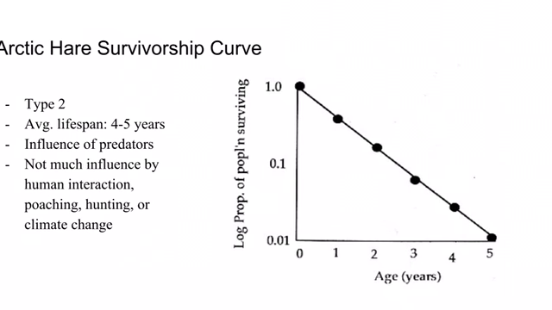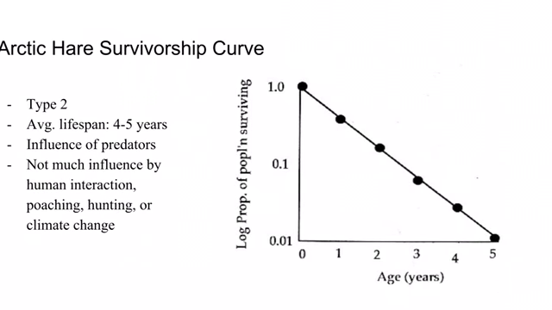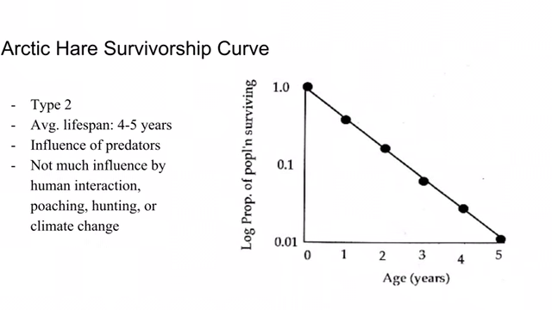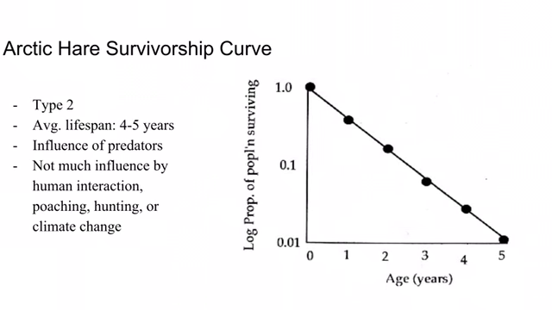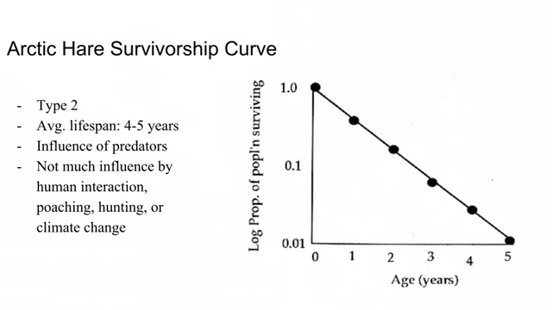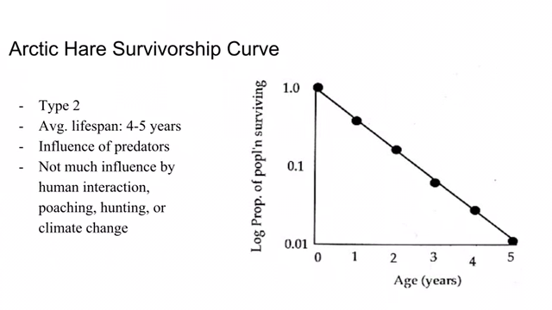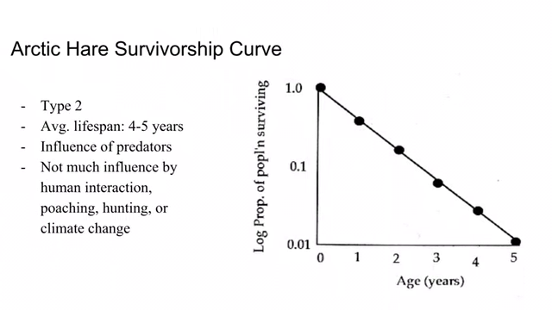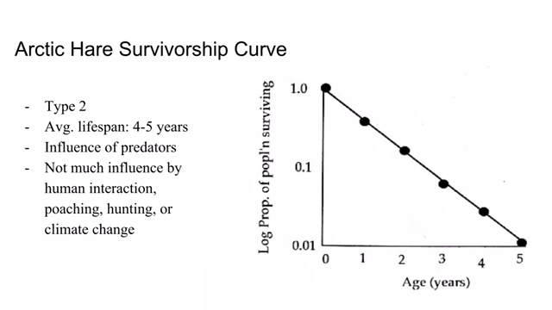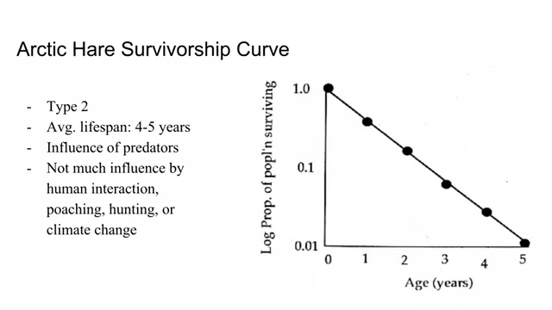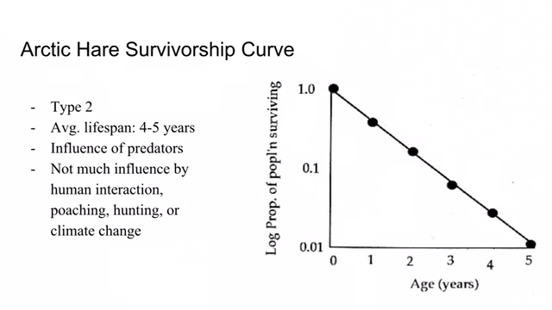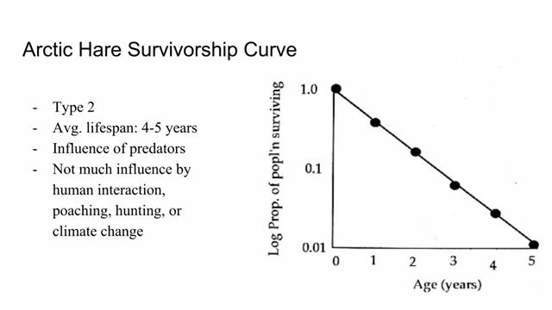The Arctic hare is an example of an organism from the tundra which has a type 2 survivorship curve. The lifespan of the Arctic hare is 4 to 5 years, and the main cause of its linear death rate are predators. Predators such as foxes and hawks are constant threats for the survival of the Arctic hare, but their population birth rate allows this organism to remain safe from extinction. Other outside factors such as hunting, climate change, and human interaction do not have a large negative influence on the population of Arctic hares in the tundra.